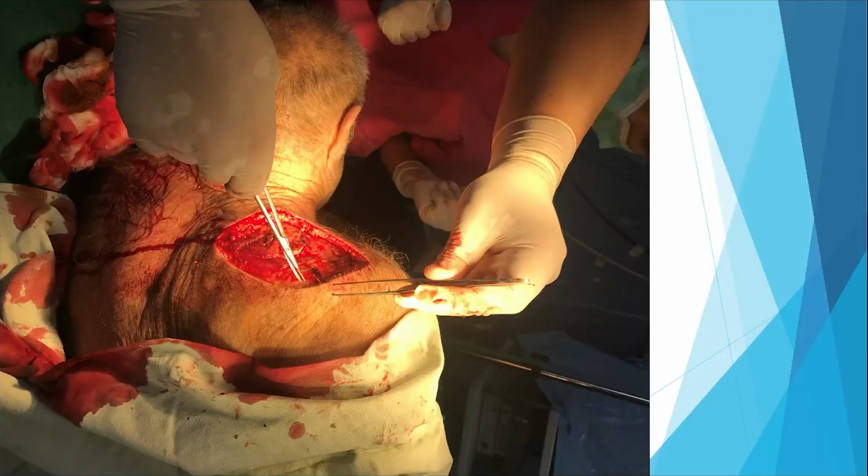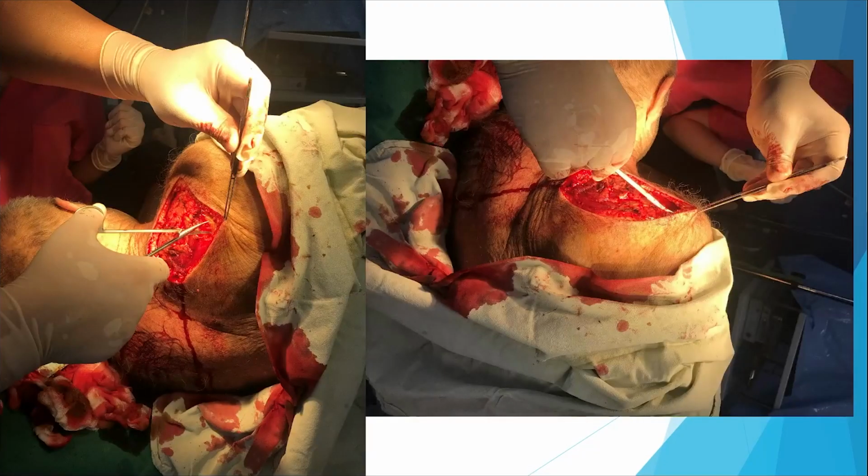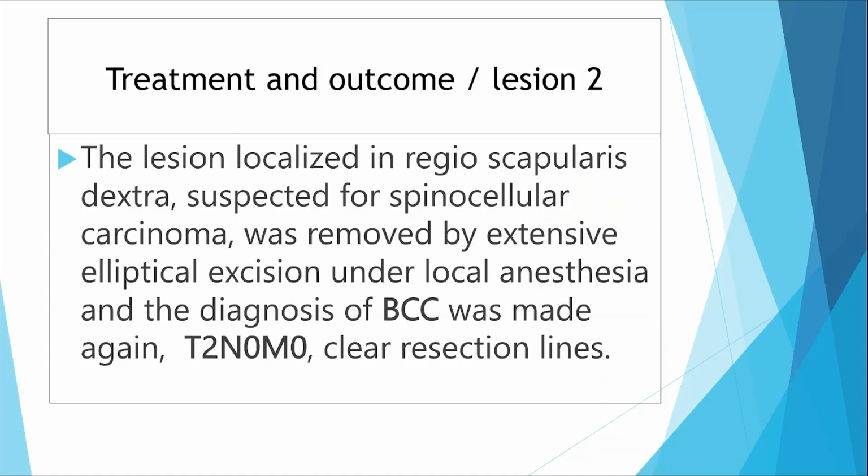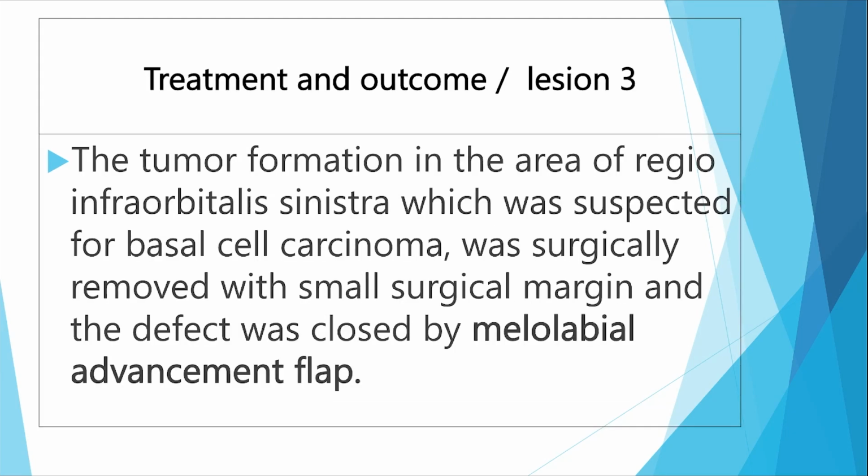And here, undermining surgery in all directions, as you can see, in order to have the possibility to close the defect with a very small pressure. Here you can see after the defect was closed, it is the immediate postoperative defect, and it was a T2M0M0 BCC, clear resection line, so with this lesion we were highly satisfied. Then we came to the last one.